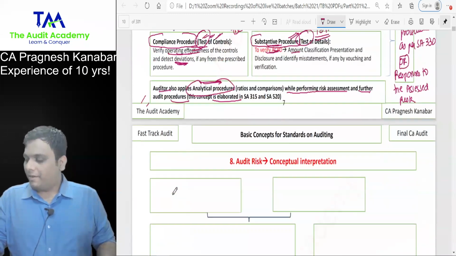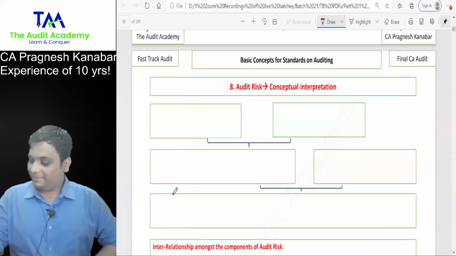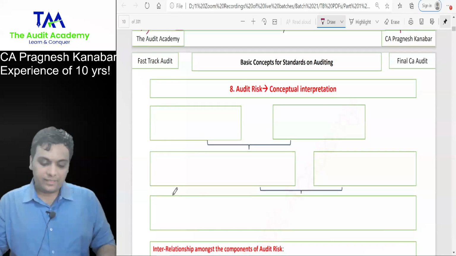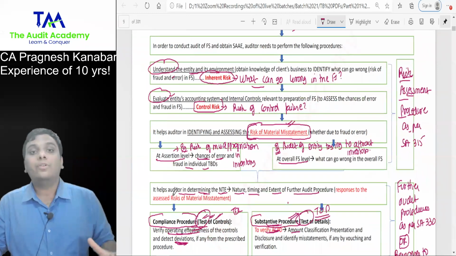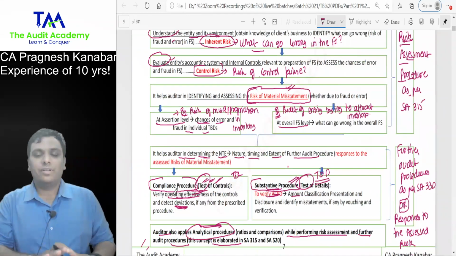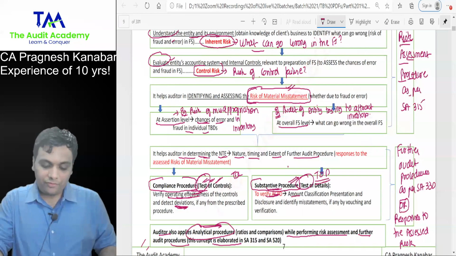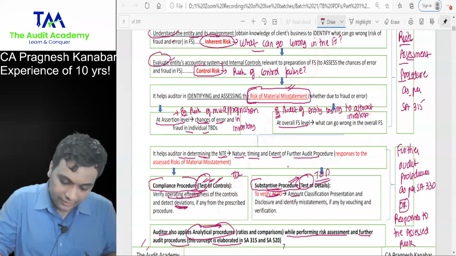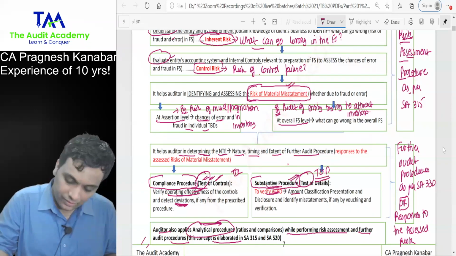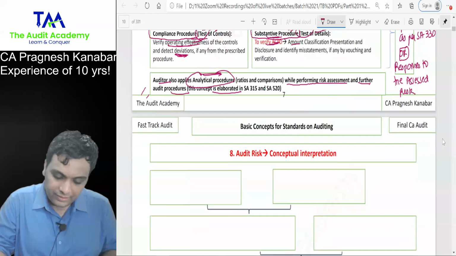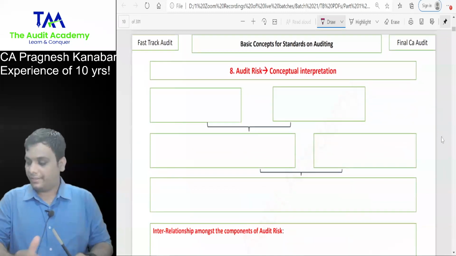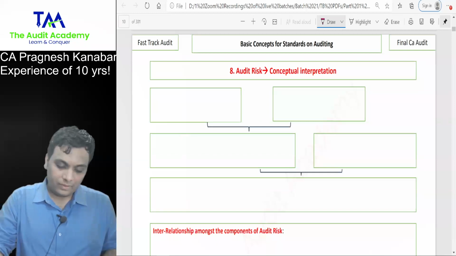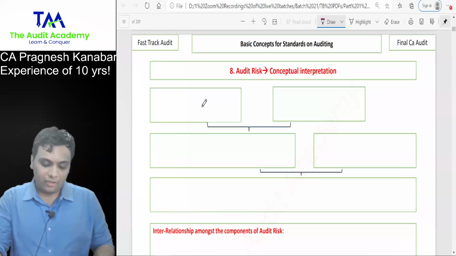Okay. Now, everyone over here, sorry for that step. Now, listen to me. Because you are clear with this concept of inherent risk, control risk, this is the best time to also discuss the concept of audit risk. Chalo. Let us start with this discussion of the concept of audit risk.